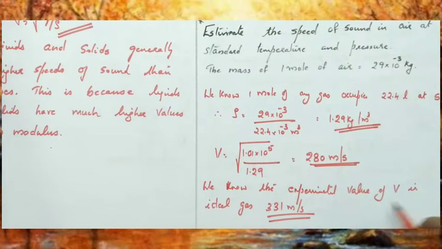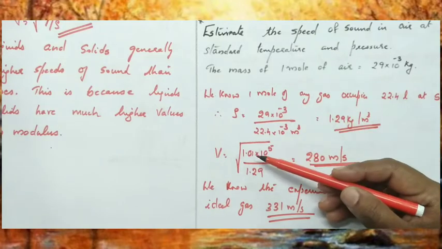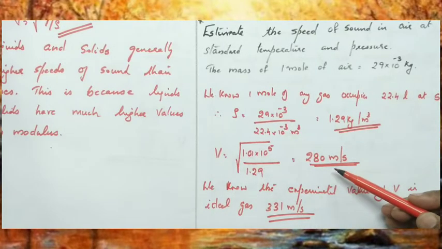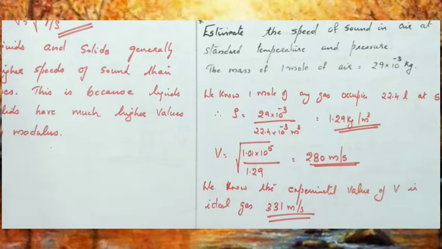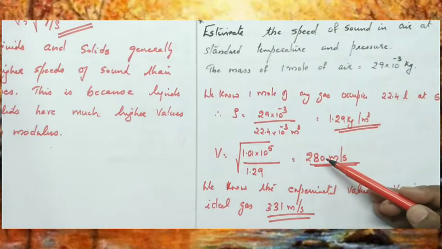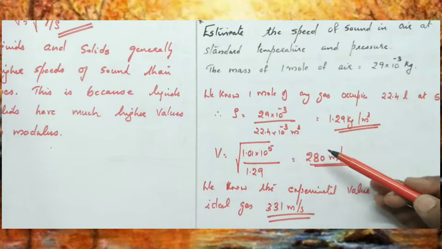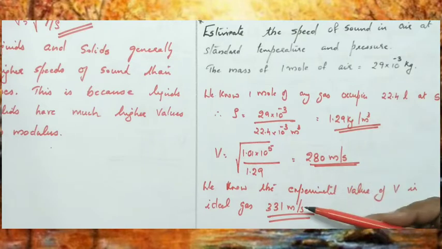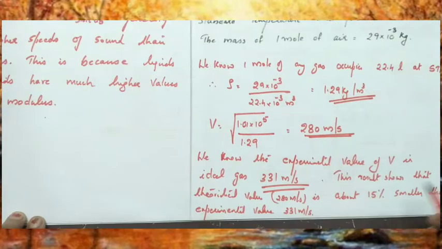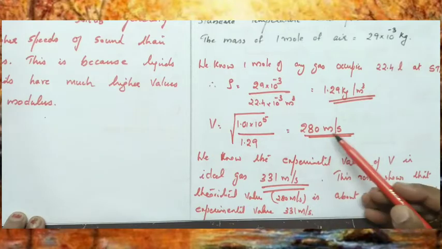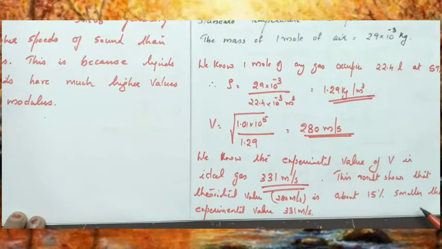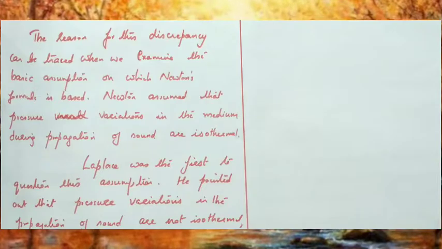Using the formula V equal to root of P by rho, we got 280 meter per second. That is the theoretical value, and it is about 15% smaller than the experimental value, 331 meter per second. Hence from the above example, we found that there is some error in Newton's formula.